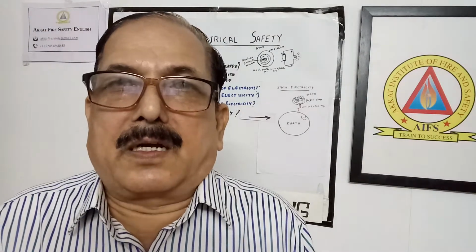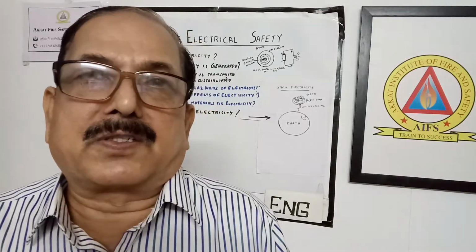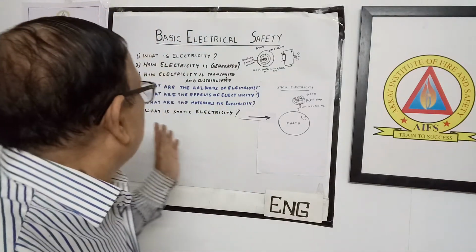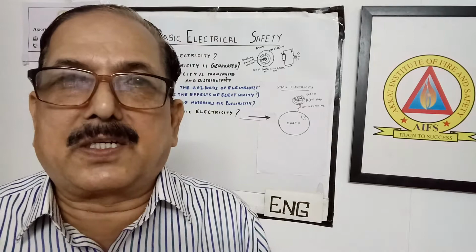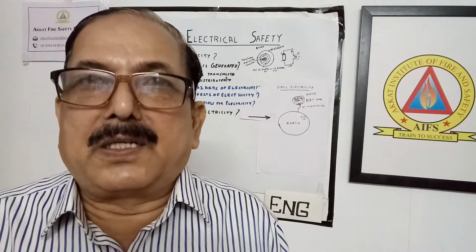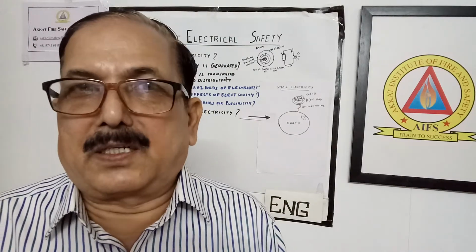Let us understand what I discussed in the last class. I discussed the materials for electricity. Mainly 3 types of materials are used in electricity: conducting materials, insulating materials and semiconducting materials.